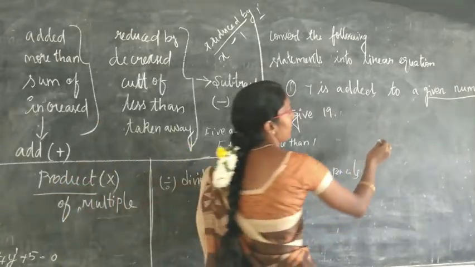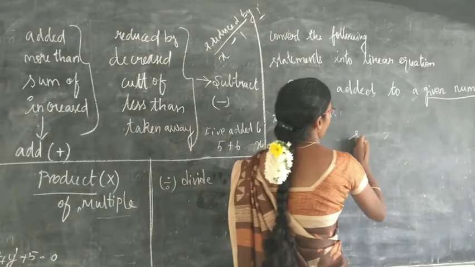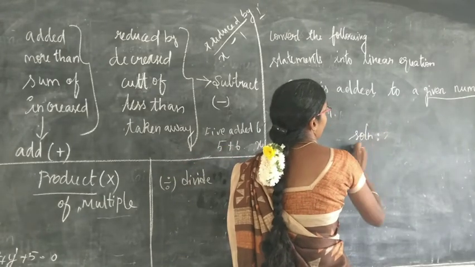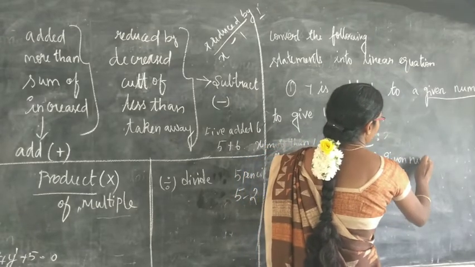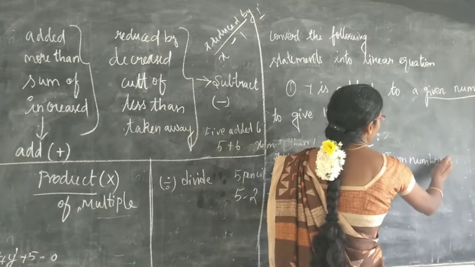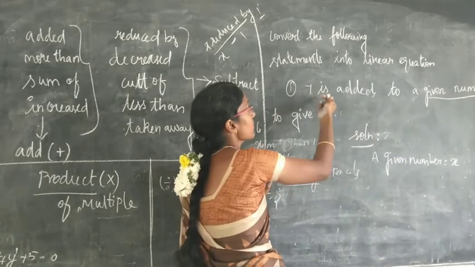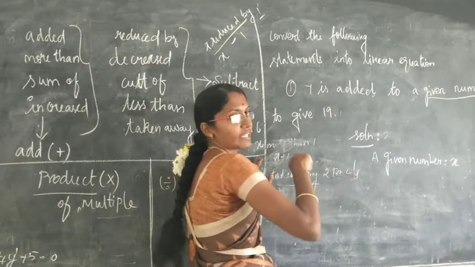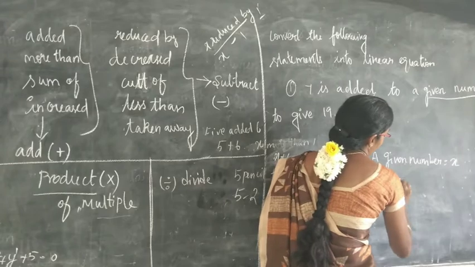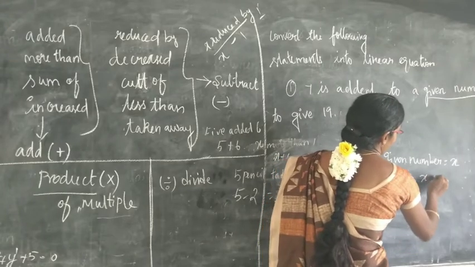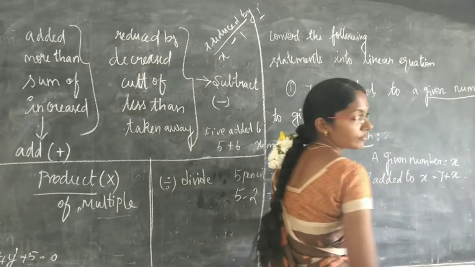So, solution, how will you write it? Given number, maybe x. Okay, next one, 7 is added to a given number. So 7 added to x, that means 7 plus x.